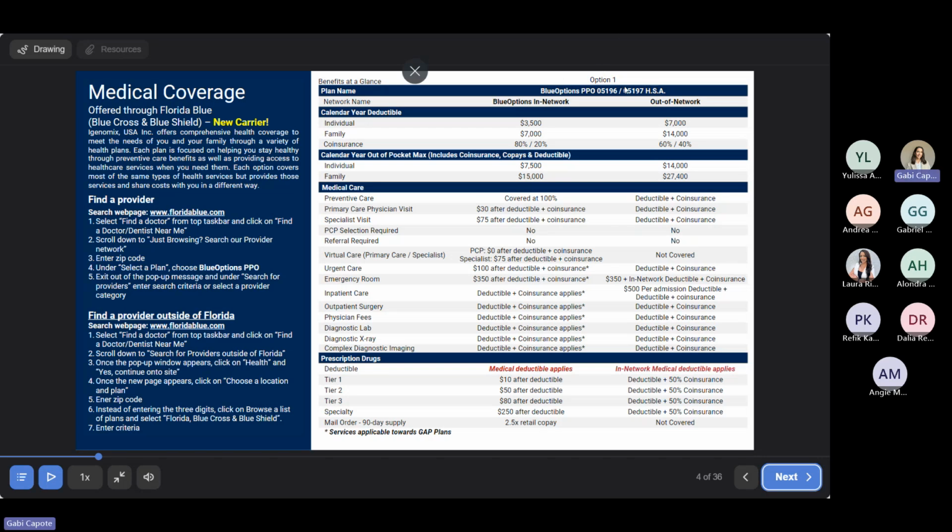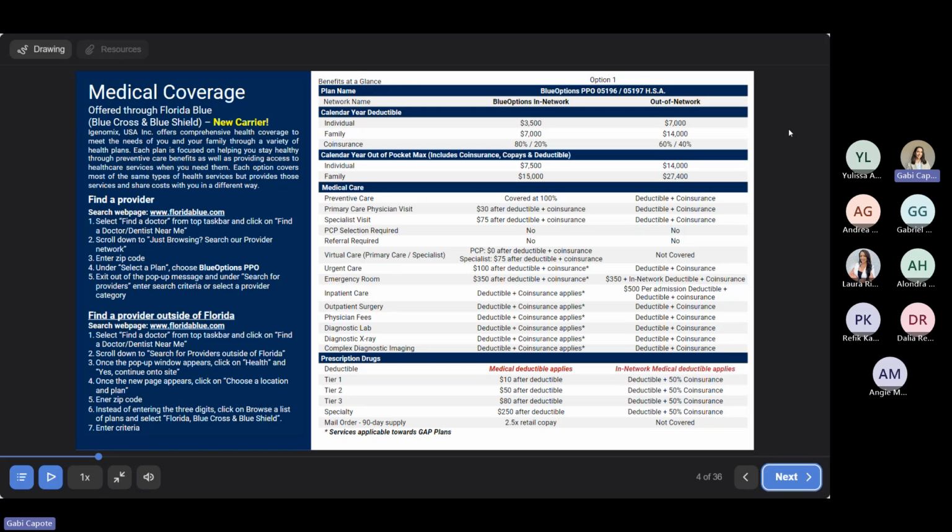So here for option 1, your calendar year deductible is going to be $3,500. And for families, it's going to be $7,000. Once you meet that deductible amount, it's going to switch into a co-insurance structure. For those services, it's going to be 80% and 20%, meaning that Florida Blue will cover 80% of the cost of those services, and then you will be responsible for 20% of the cost.